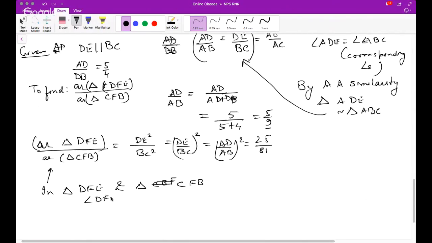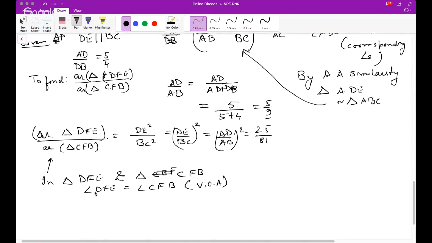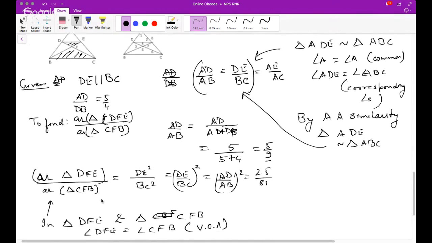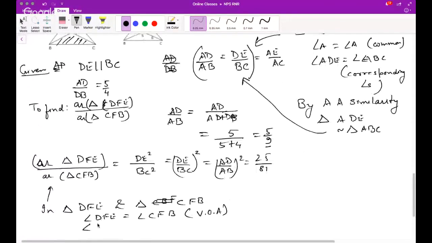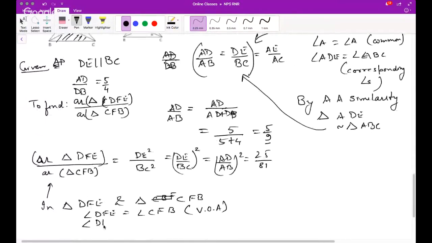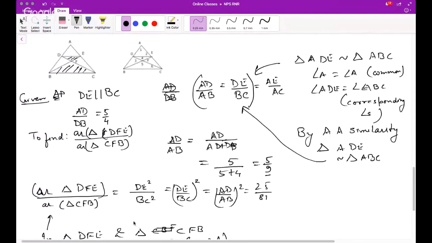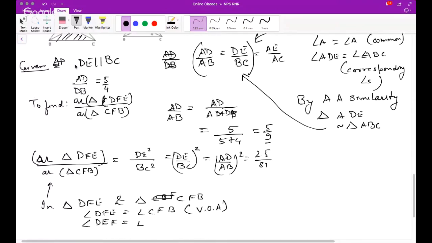Angle DFE is equal to angle CFB. Why is this? Vertically opposite angles. And otherwise, angle DEF is equal to angle CBF.